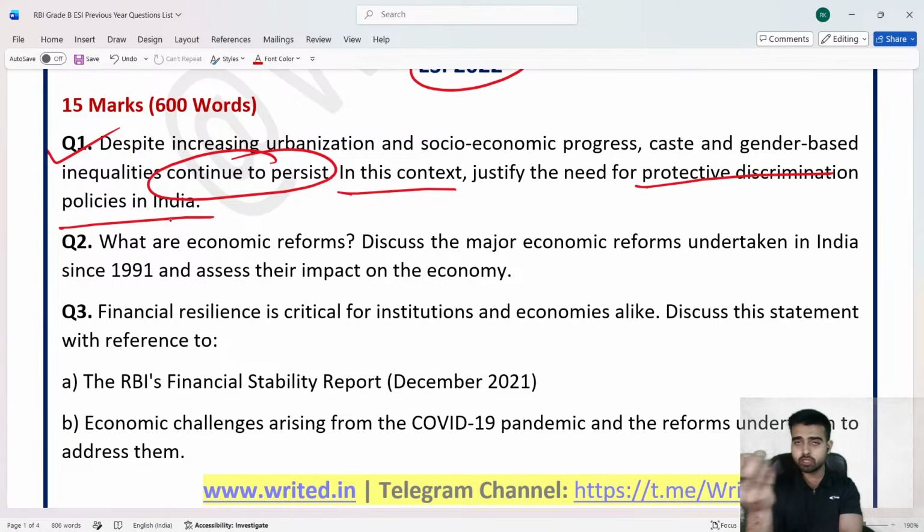यूजीसी, आपने देखा होगा यूजीसी का जो एक रूल आया था बीच में in terms of the committees in the higher study institutions, in terms of caste based discrimination. Because of that as well, it was in the news. ठीक है? So the possibilities are very high that this year as well, a question on gender based equality and justice can be asked. ठीक है? And let me tell you, gender based inequality and caste based inequality, reservation, is an all time favorite topic of RBI and NABARD. ठीक है?